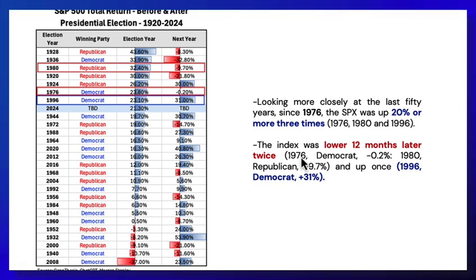In 1976, a Democrat won, and the next year was down about 0.2%. In 1980, a Republican won. The S&P then was down about 10%, again, on a total return basis. And that leaves us with 1996. A Democrat won, and it was up 31% the next year. And as we know, 1996 was a bit different than the rest of them because that was the beginning stages, or really the early stages, of what was going to be the internet boom and eventual bust.